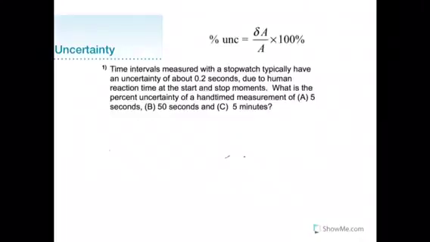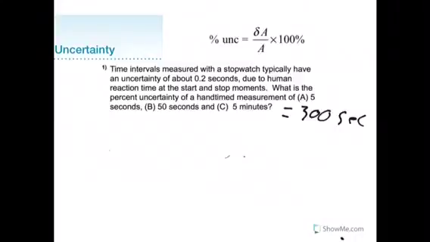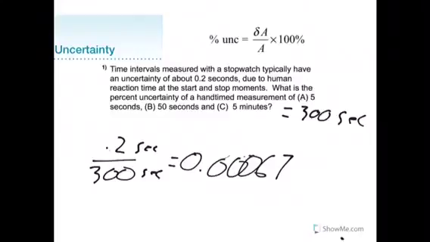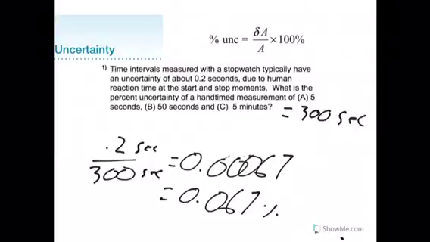Lastly, for part C, we have 5 minutes. Now this is in a different unit, so 5 minutes is equal to 300 seconds, and the uncertainty remains the same. Plugging that into our equation, and then into a calculator, we get 0.00067. Multiplying that by 100 to get our percent, we get 0.067%. So we have our three answers.